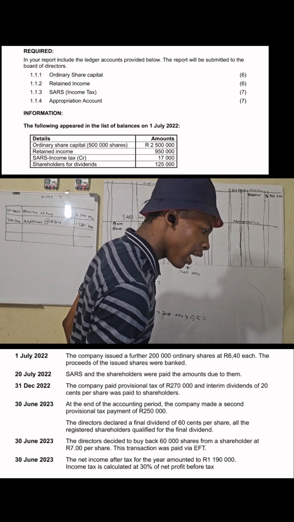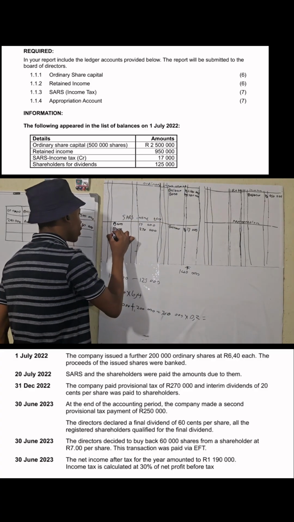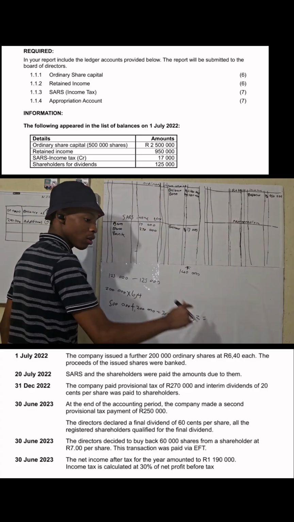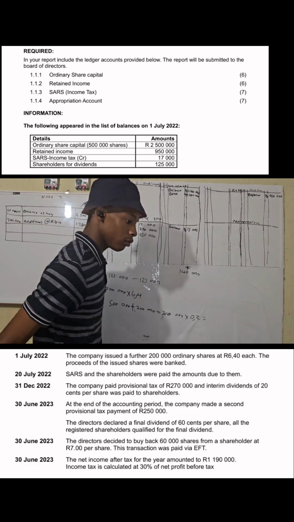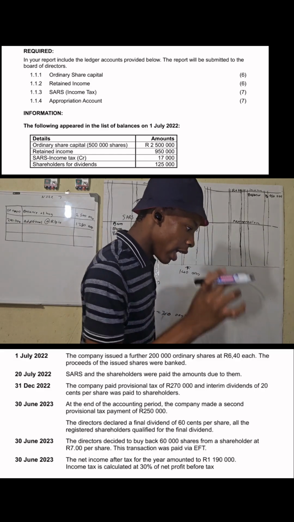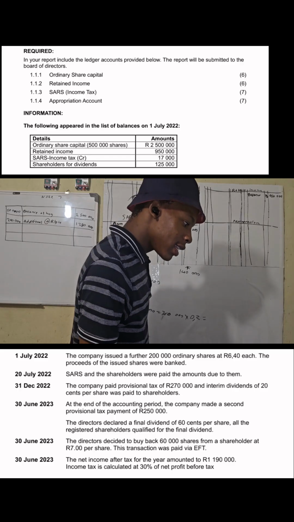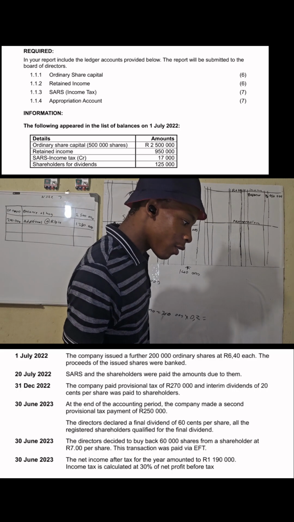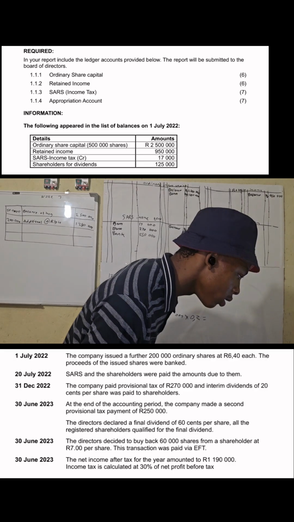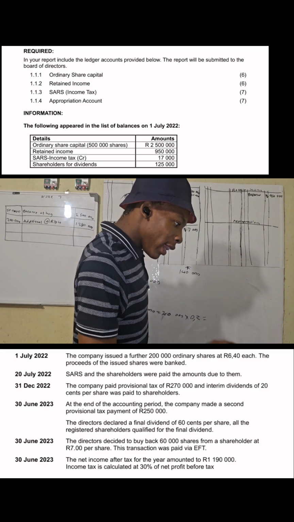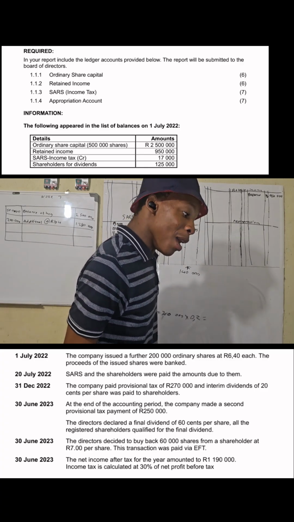At the end of the accounting period, the company made a second provisional tax payment of how much? A second provisional tax payment of 250,000. The directors declared a final dividend of 60 cents per share. All registered shareholders qualify for the final. The directors declared a final dividend of 60 cents per share.